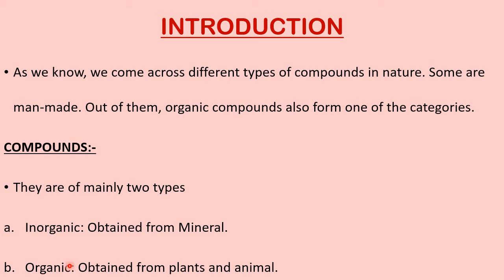See the point I wrote here: organic, obtained from plants and animals. Whatever products plants and animals give are called organic. That was the belief earlier. Today, science, especially chemistry, has developed so vast that not only plants and animals give organic compounds, we can prepare them also. That means organic compounds are not only natural, they are man-made also. Man-made is nowadays more than natural. Then why is it told as from plants and animals? It was the belief earlier.